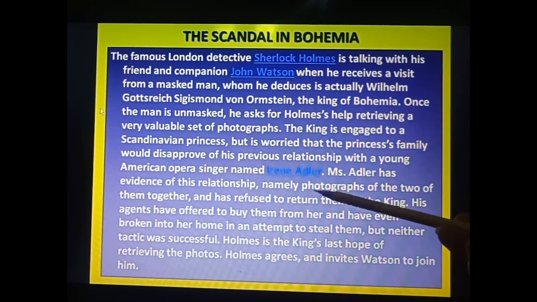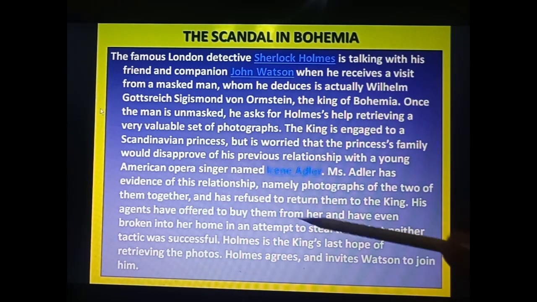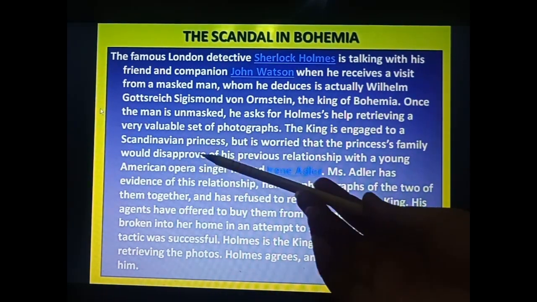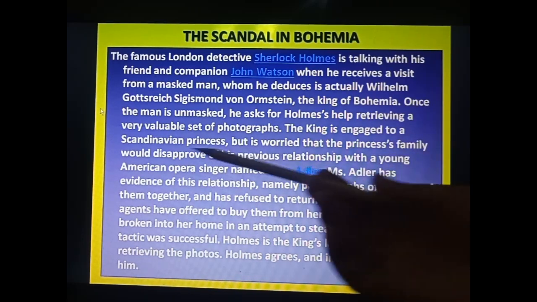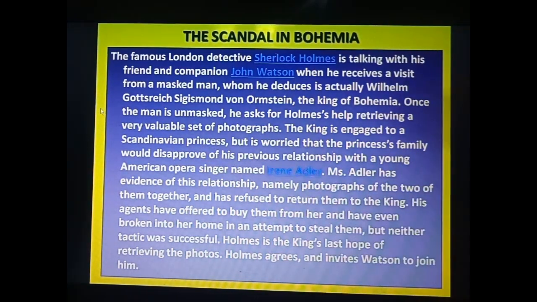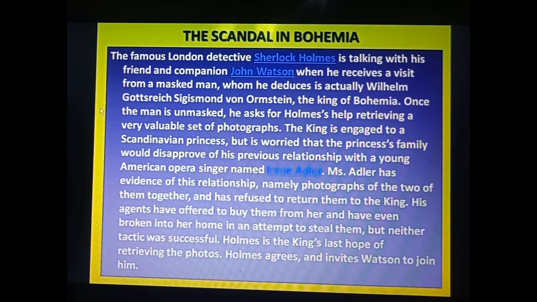Now she does not want to give those photographs to the king. So he went to Sherlock Holmes and said, please bring those photographs for me, and I will give you whatever amount you want. And John Watson is going to help Sherlock Holmes in this case. And one more character we have done is the Scandinavian princess, to whom the king is engaged. So I hope you have understood this.